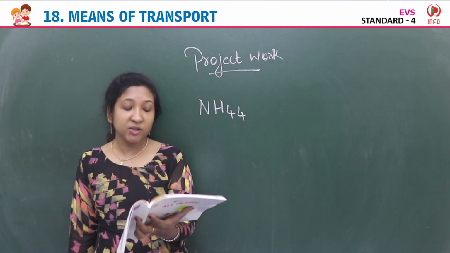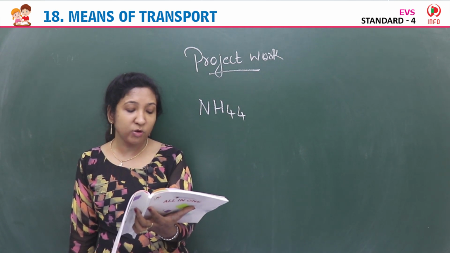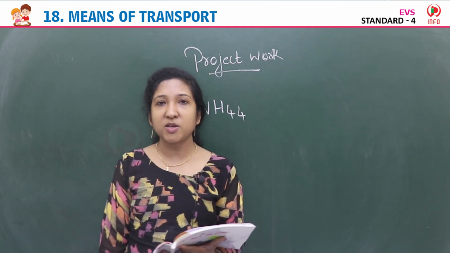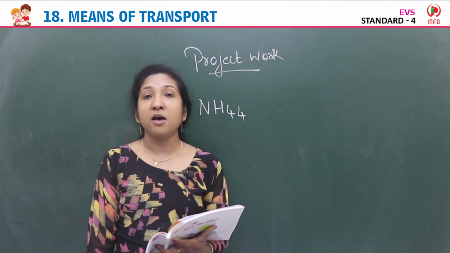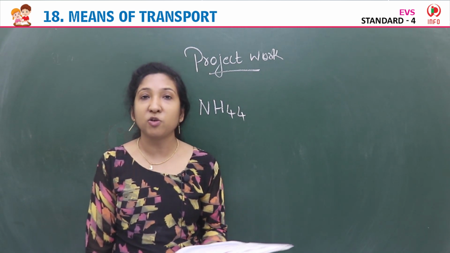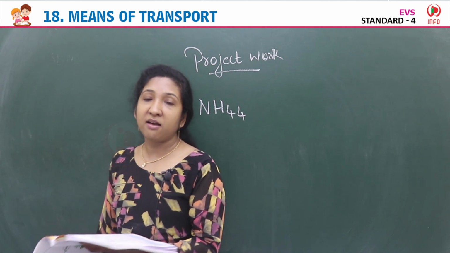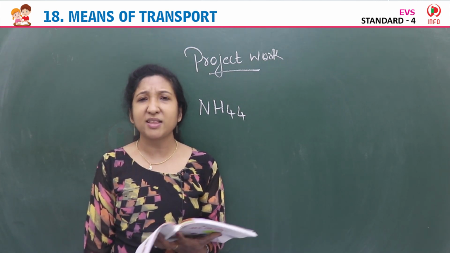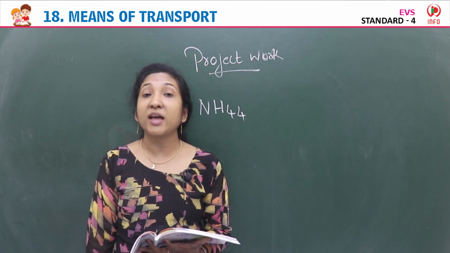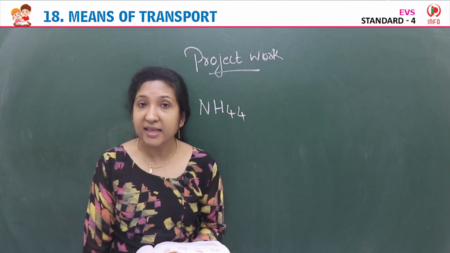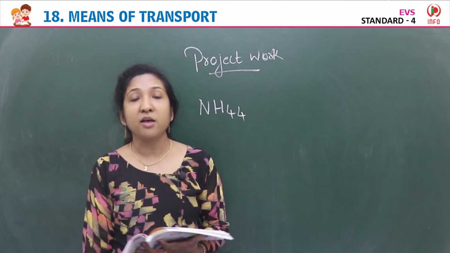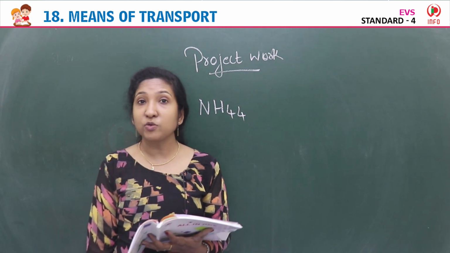Then the third one: draw different means of transport in all categories and also write their advantages and disadvantages. First you have to draw the different means of transport: road, water, air. Then you draw any one means of transport among these. One example you can draw. Then you have to write the advantages. Already you learned in the lesson itself the advantages of road, rail and water transport. Disadvantages also you have to write.